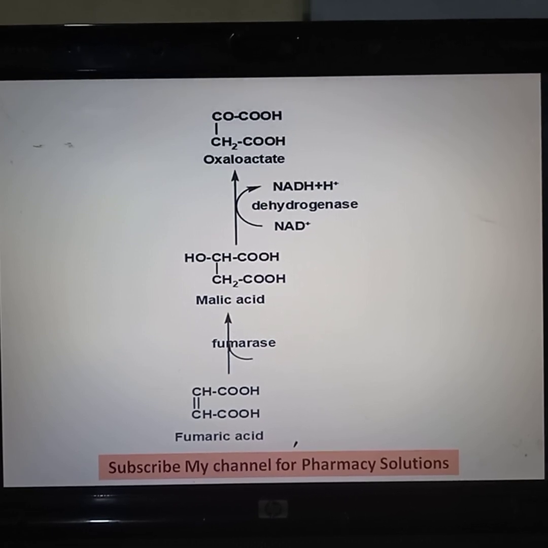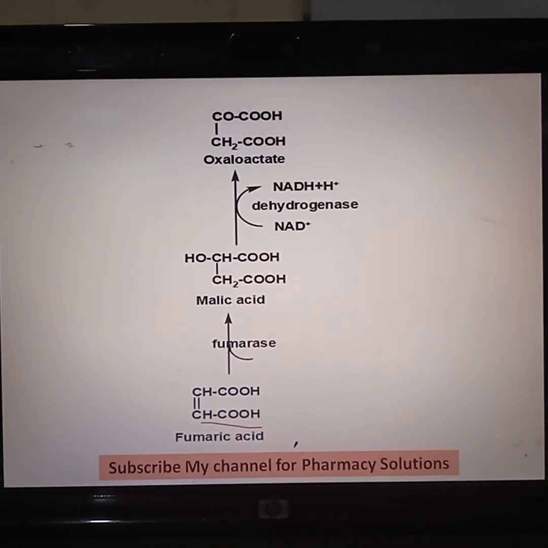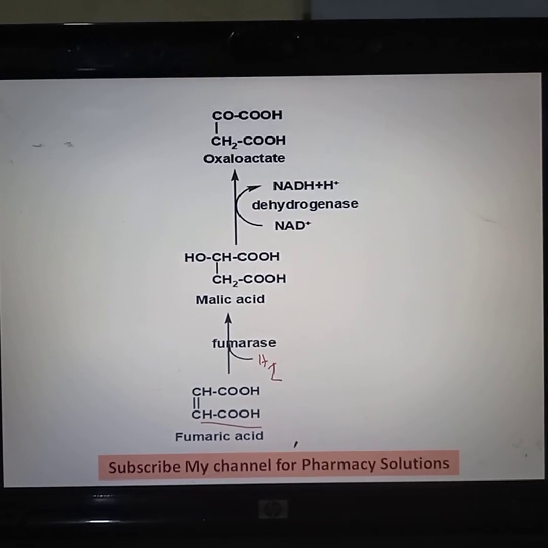This fumaric acid in presence of enzyme fumarase, a molecule of water is added. That is missing here, I'll write it. Water, just bear with me. The water molecule is added.